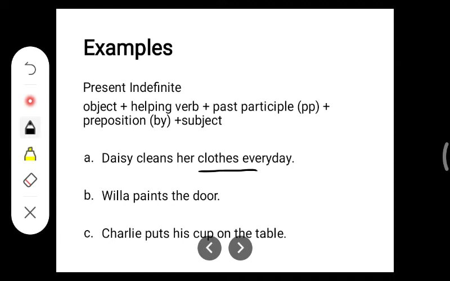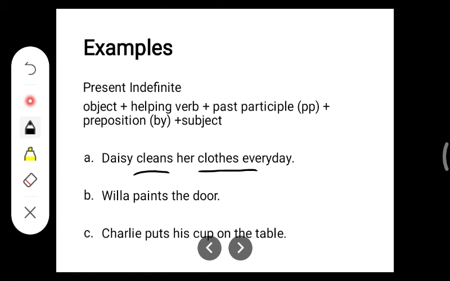So what might be the answer? First we should use the object, so first it should be clothes. Then the helping verb. What are the helping verbs? Is, was, are, were. All these are the helping verbs or the auxiliary forms of the verbs. What will be coming here? It is plural, so here it will be are. Clothes are, past participle of what? Clean. This is the verb, right?